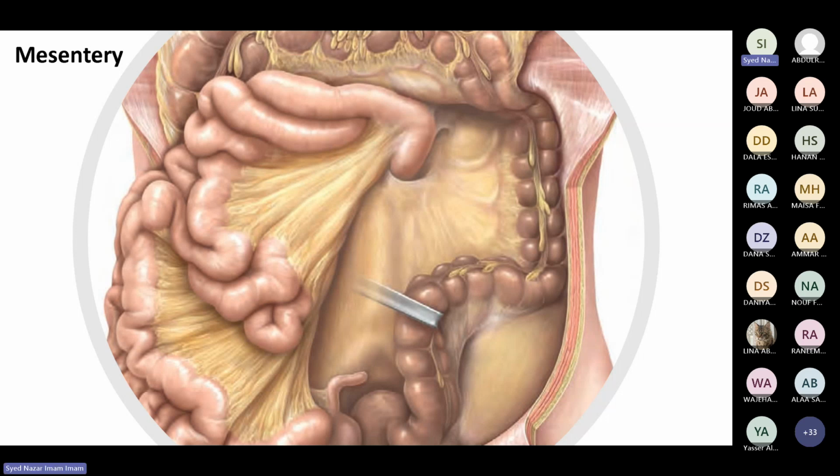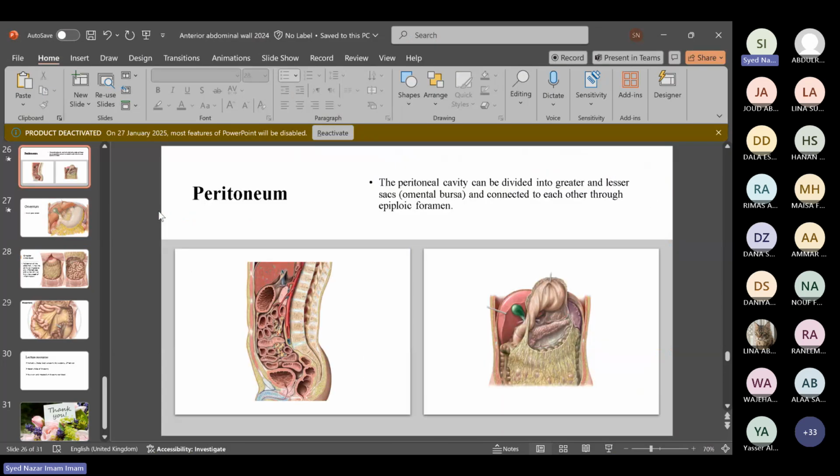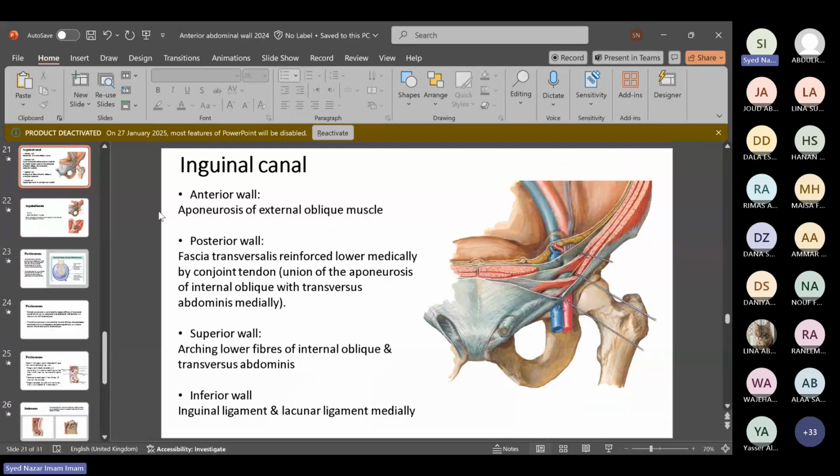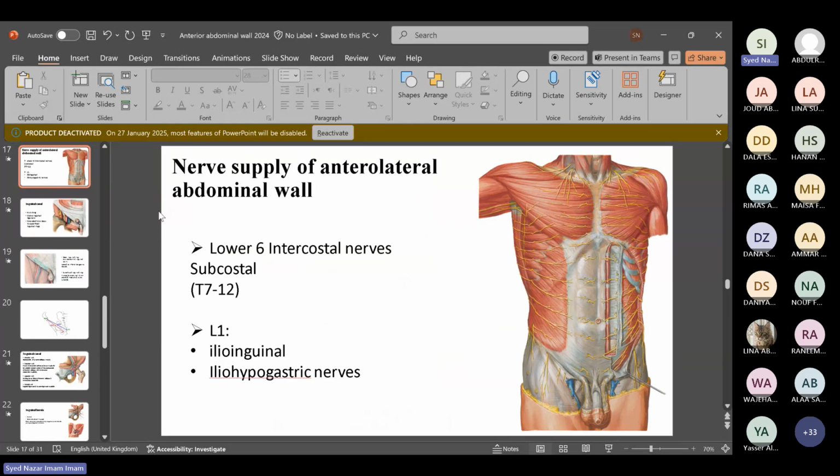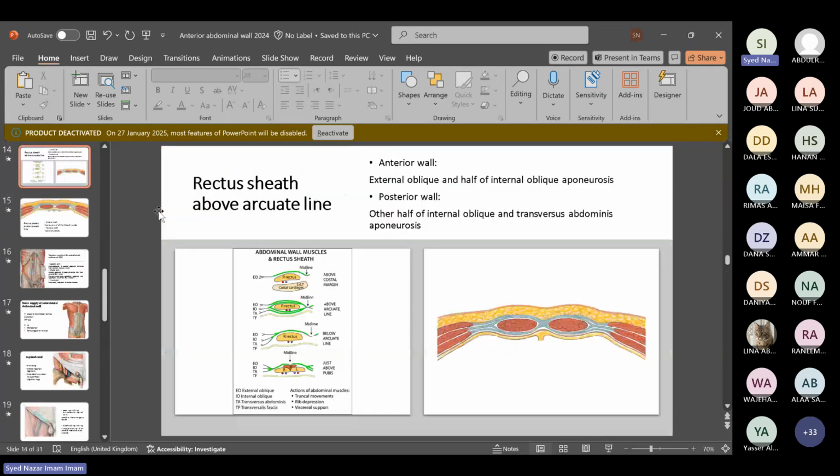Then you will see the retroperitoneal organs, which are in the posterior abdominal wall, that are only covered from the anterior side. They are behind the curtains. So these are called retroperitoneal organs. So in the abdomen, we have mostly two different kinds of organ. One is the intraperitoneal organ and one is the retroperitoneal organ. This is just the introduction. You go on and we'll let you know everything. When you see the stomach and all, one by one, you will see all these structures. So in this way we have finished this introduction to the anterolateral abdominal wall and the peritoneum.